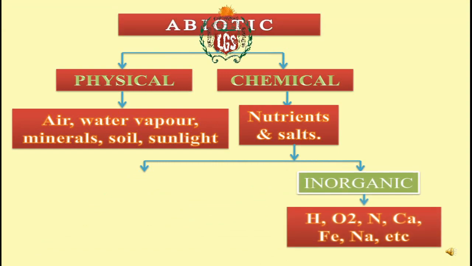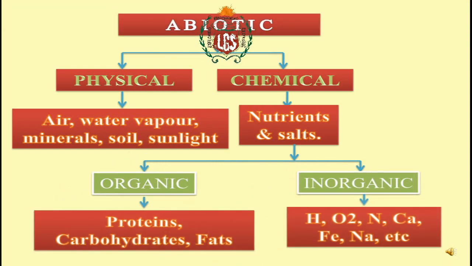Okay, organic, inorganic, we have proteins, carbohydrates, and fats. In inorganic, we have hydrogen, oxygen, nitrogen, calcium, iron, sodium, etc. Now we are going to study about biotic factors. Biotic factors are nothing but living organisms. Living organisms are classified into two main categories, that is autotrophic and heterotrophic.